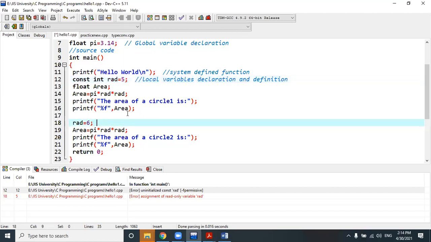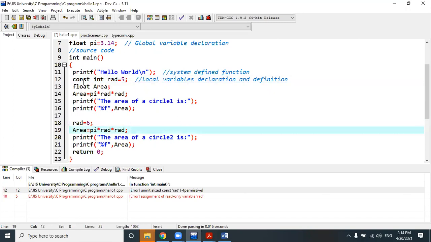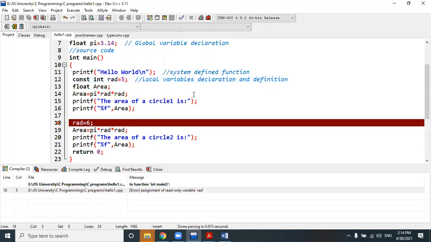So this line will give you an error. Why? Because I have tried to modify the value of the variable, which is not allowed because of this const keyword. Okay, clear? This line will give you the error. Is it clear to everyone? Yes, sir.